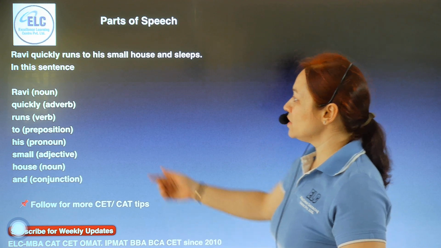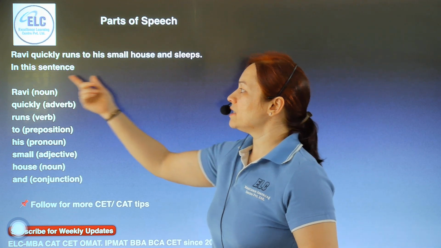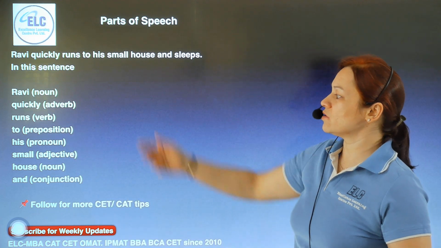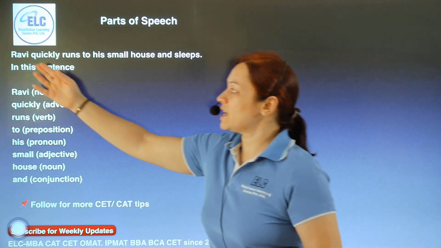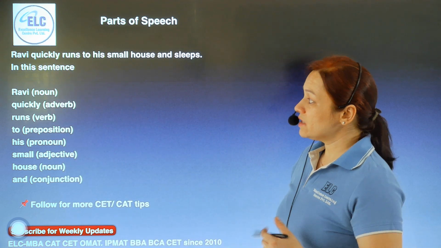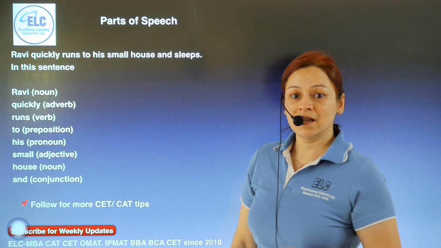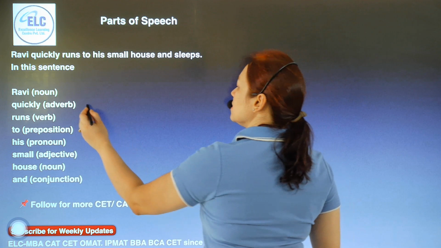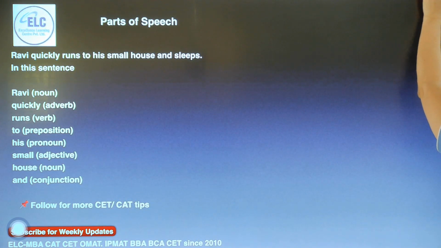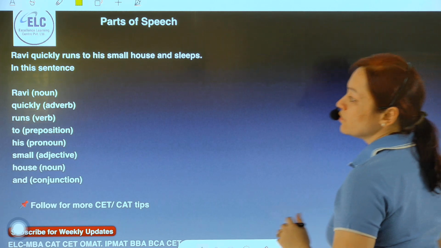Now in this sentence you see Ravi. The sentence is talking about the main subject Ravi. Ravi happens to be the noun. Of course, house is also a noun here. But when we start from the left end, Ravi is the noun. Now how does he run? He runs quickly. So an adverb is a word that gives details about the action, that is the verb.